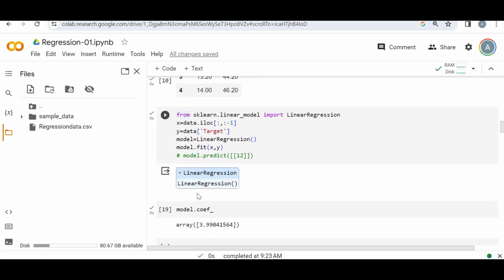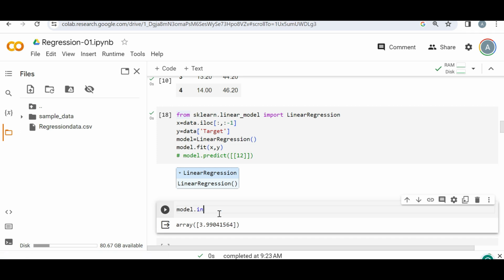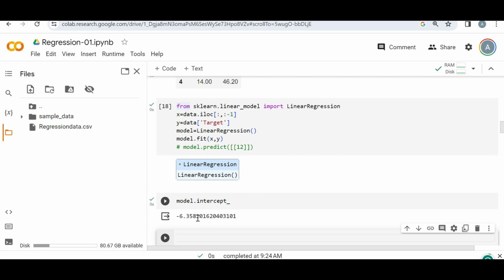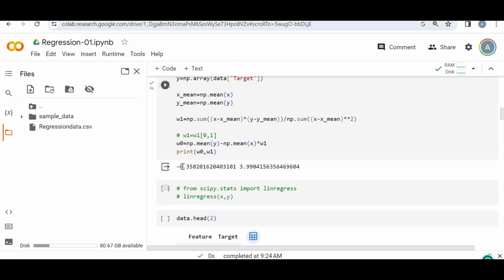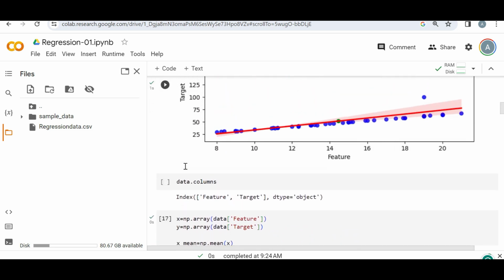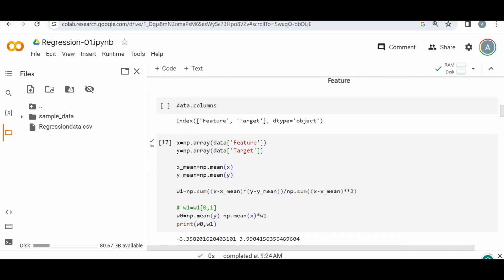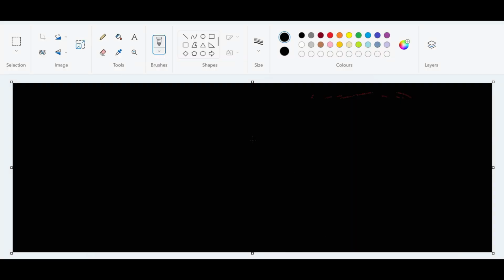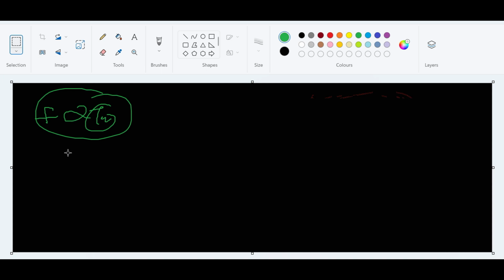And if you want to look for the intercept, let's check that as well. See, you got minus 6.35 something, 6.35. So similar values we are getting from the package. Now we have to check two, three things more. That's very, very important. Like we have to check the T test and F test. I will explain that also. Because we have to see whether this feature really depends on target or not. So definitely we have to check the coefficient, and we have to check the T test and F test. So I will explain that also.